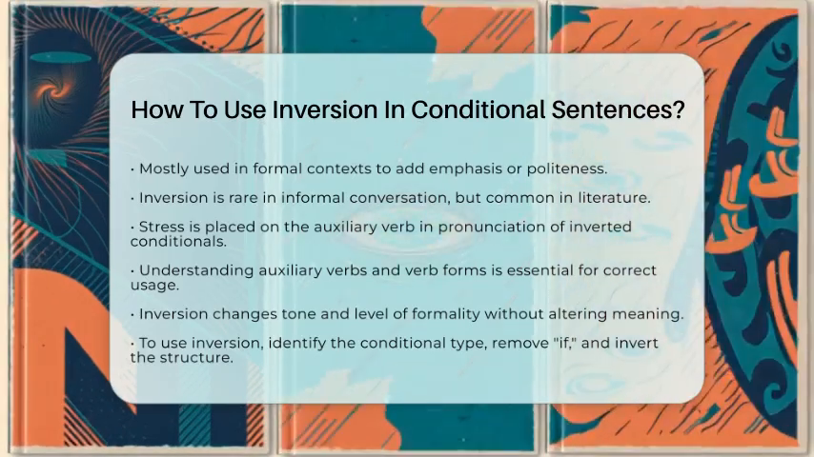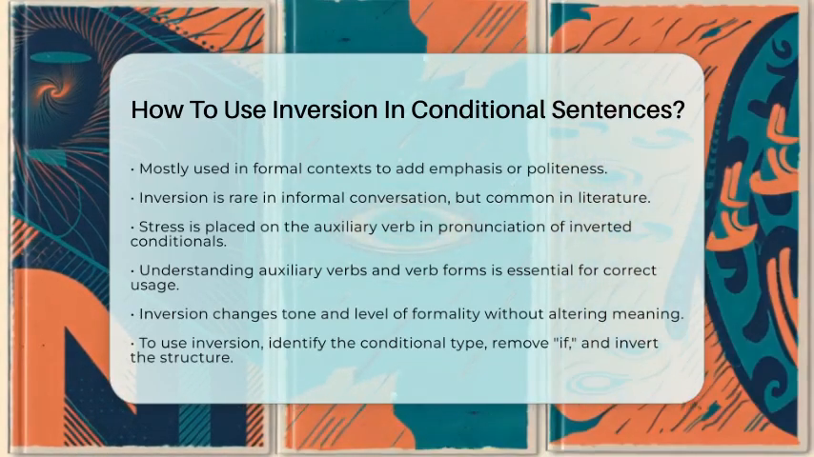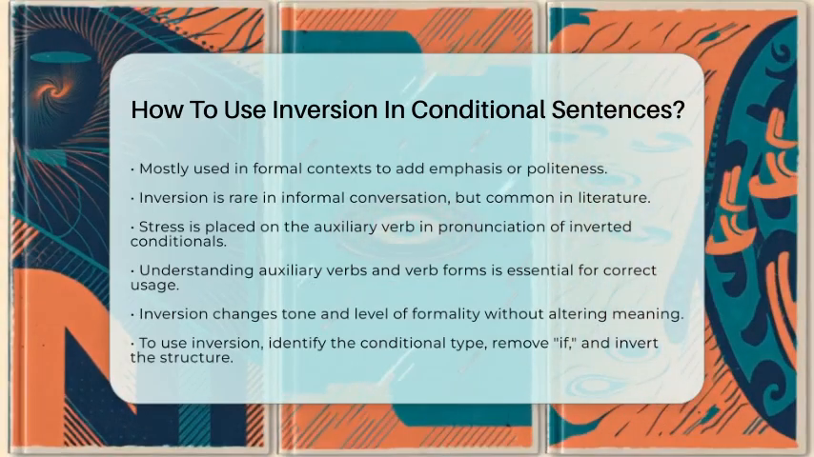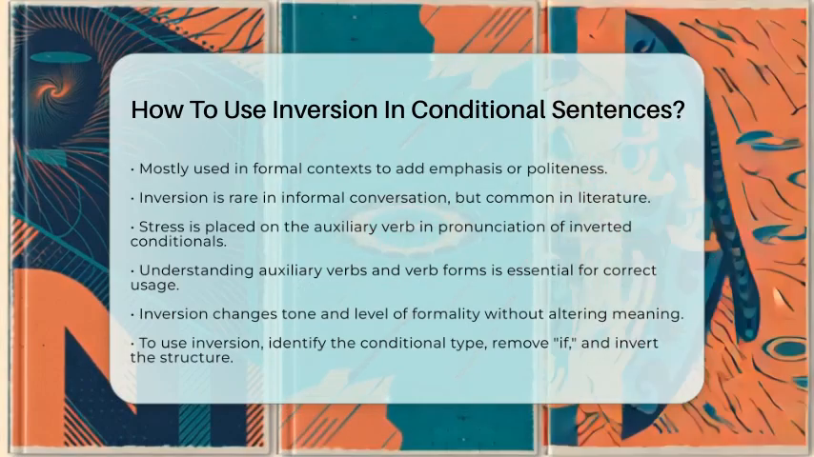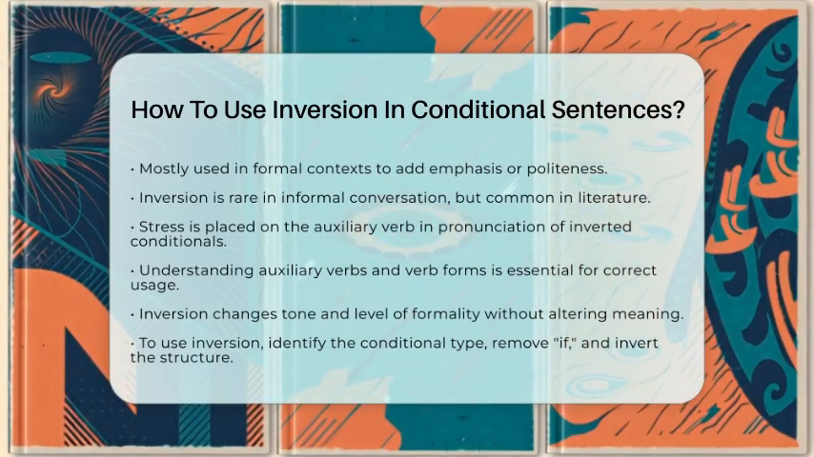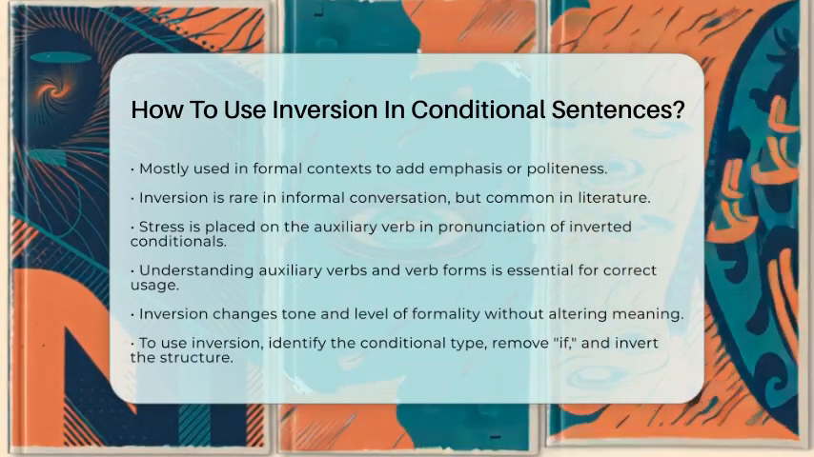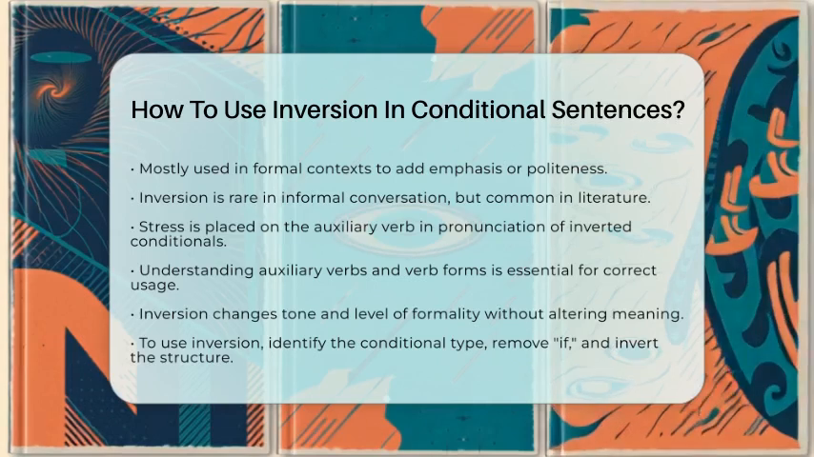So, to use inversion in conditional sentences, identify the type of conditional, remove if, and invert the auxiliary verb or were or had along with the subject. This grammatical tool can add a touch of elegance to your writing and speaking.